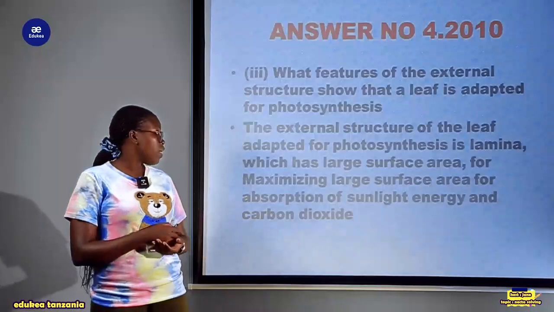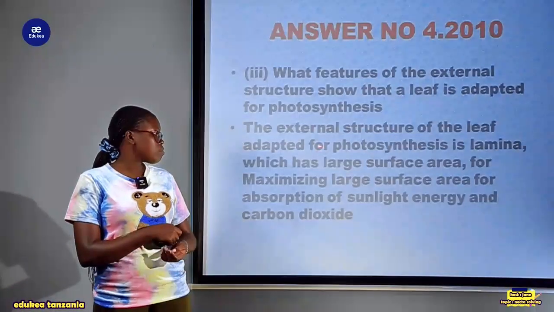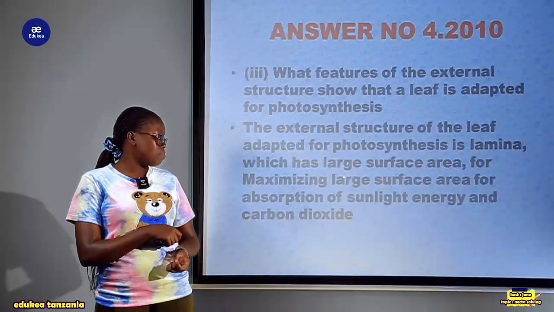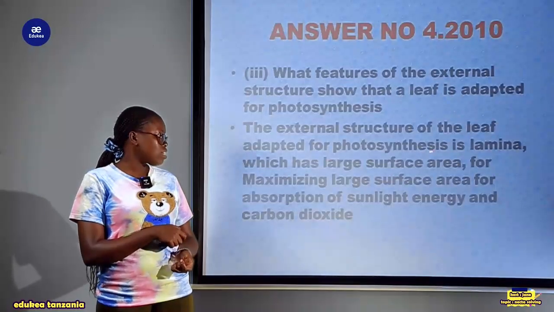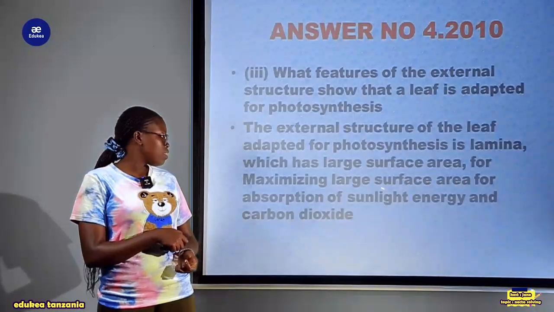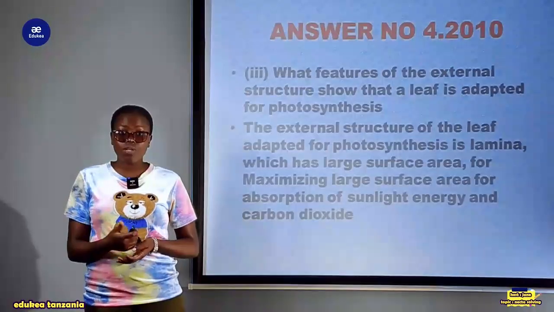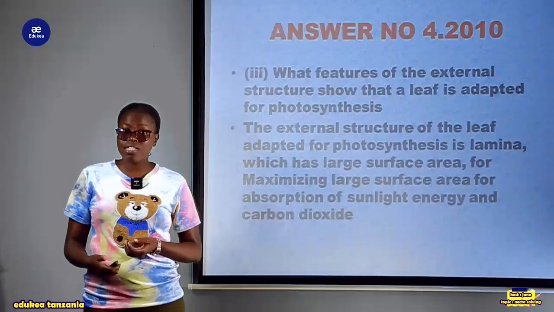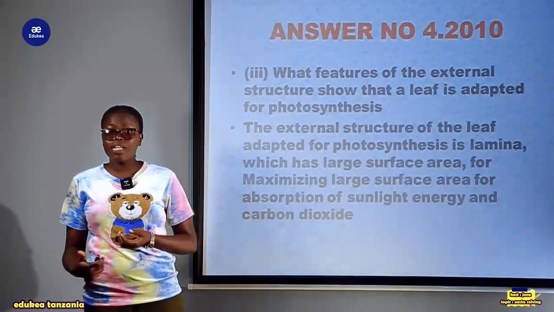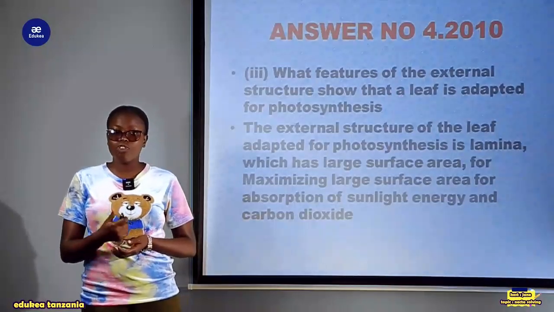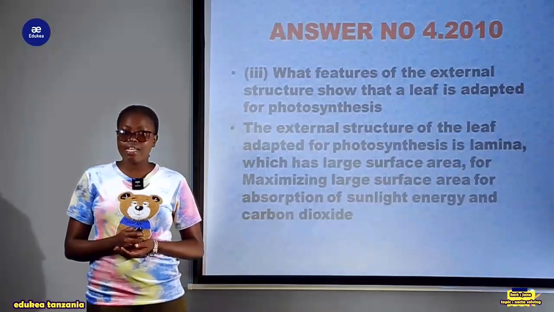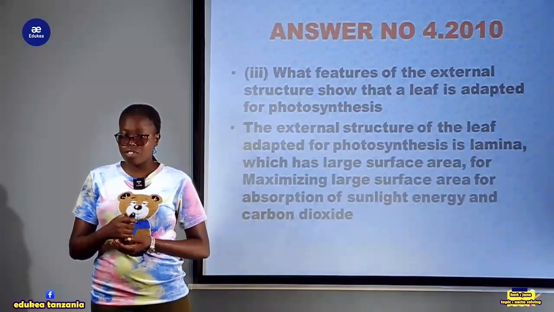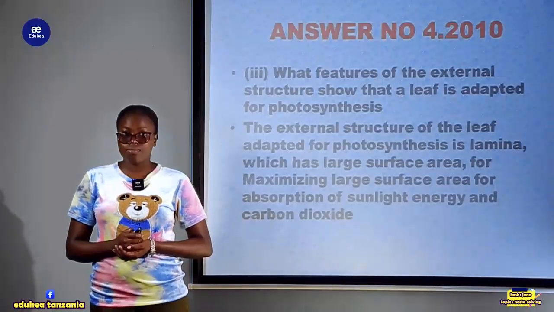So the external structure of the leaf adapted for photosynthesis is the lamina, which has a large surface area for maximizing the absorption of sunlight. We split the water molecule to form hydrogen, which combines with carbon dioxide to form glucose, water, as well as oxygen as one of the products of the photosynthesis process.